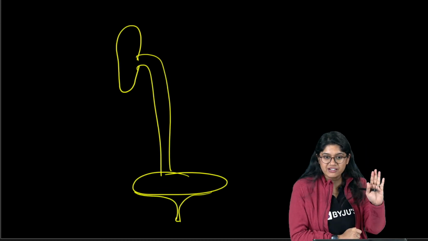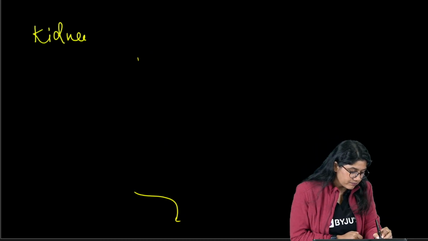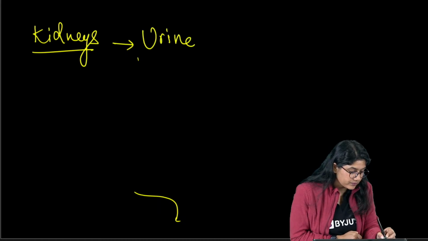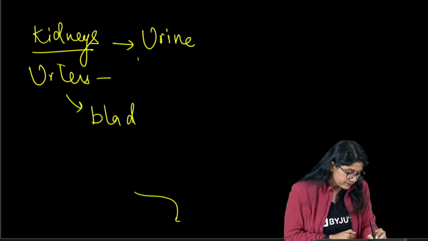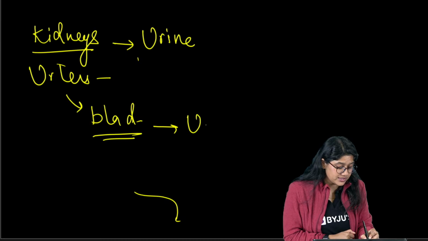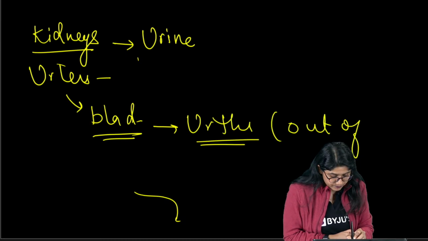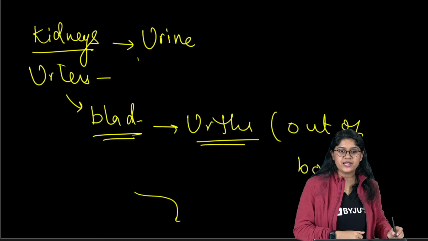Very rough diagram. In the kidneys we see the formation of urine. The ureter will just carry the urine to the bladder. And through the urethra the waste will move out of the body. Clear? Very good.